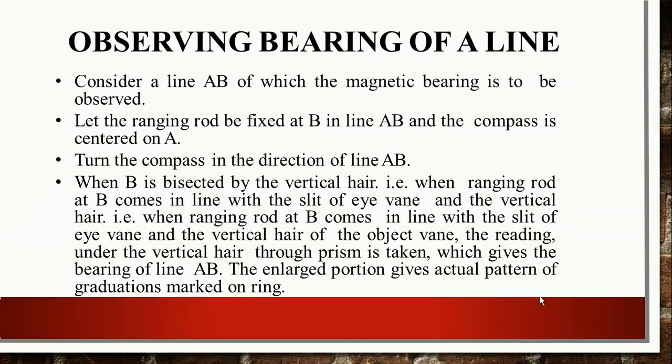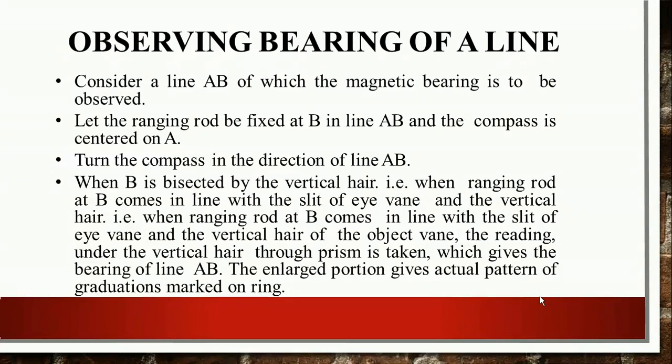First of all, you have to consider a line AB of which the magnetic bearing is to be observed. For that, let the ranging rod be fixed at B in line AB and the compass is centered on A. So the compass is set onto the station point A, and you have to calculate the bearing of line AB with the help of compass surveying.